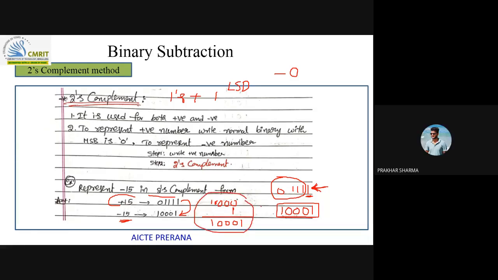Sir, if the number is 14, then what will we do? 14. Using this method, counting ones from right to left. This method you will apply on binary only. Let us say 14. You first need to convert this to a binary number. So it will be 1 1 1 1 0.